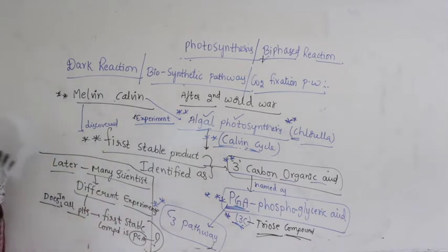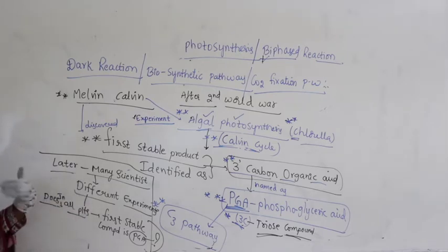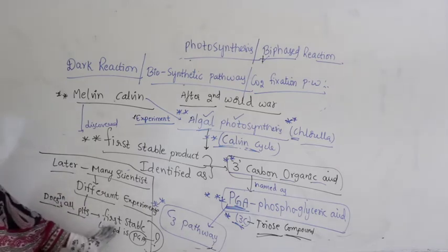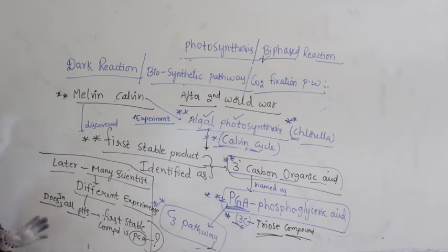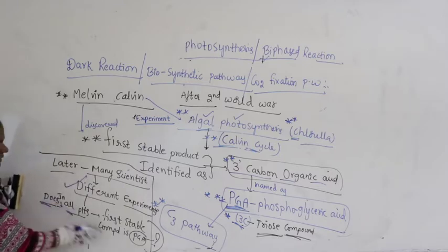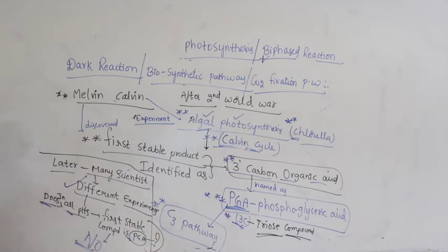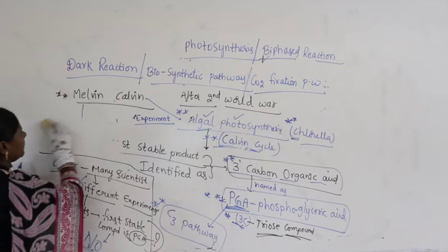Later, to observe whether it is correct or not, many scientists have done many different experiments. In these experiments, they tried to focus on whether in all plants the first stable compound is PGA, as with Melvin Calvin. After the discovery, they found that in some plants it is not. So, after doing so many experiments, the answer is no. Why is it no? In some experiments they were able to discover that.